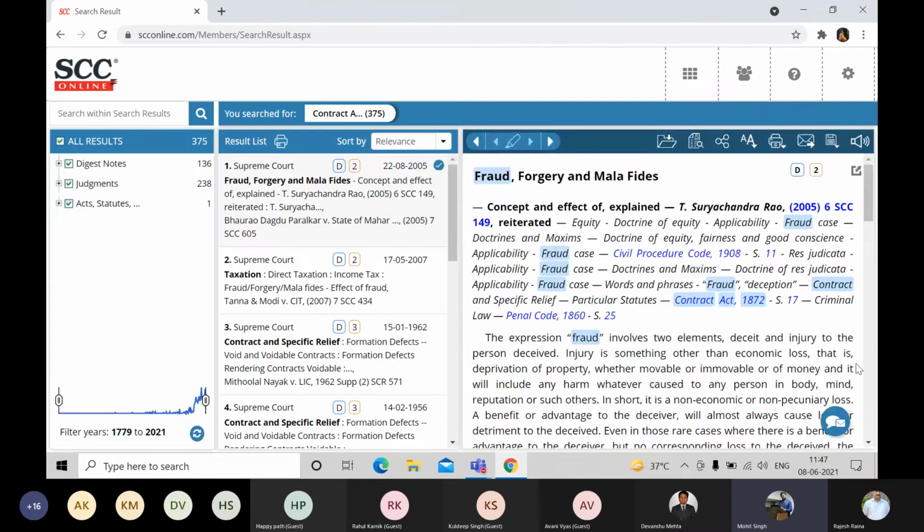Now, most of the researchers, those who are advanced users, might be thinking that, sir, this is only searching for one act and one section. What if we would like to see two different acts and two different sections? What can we do in that scenario? So let me help you with that. Please go back to the dashboard and go to the word search.